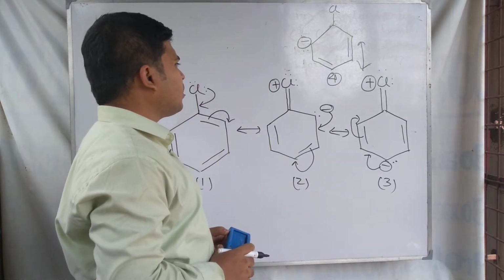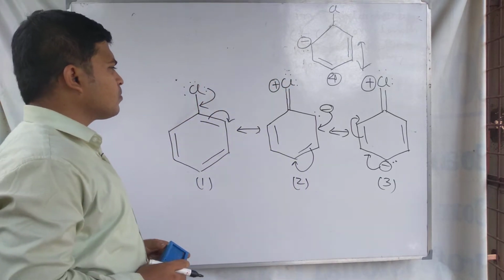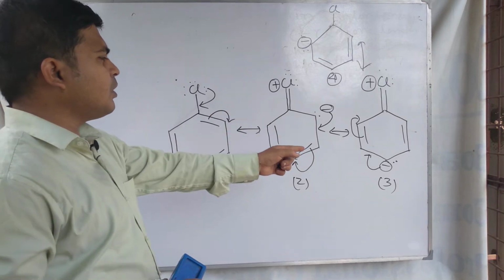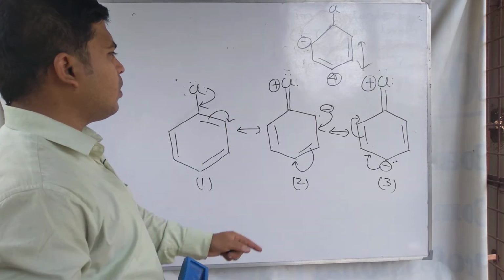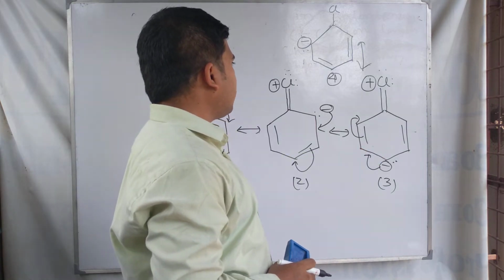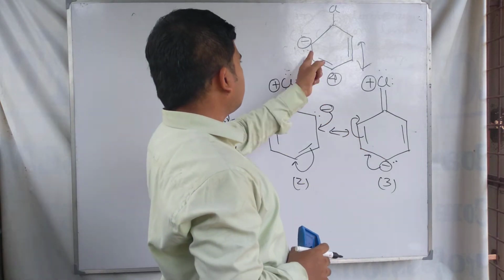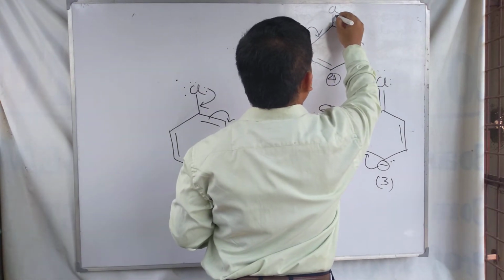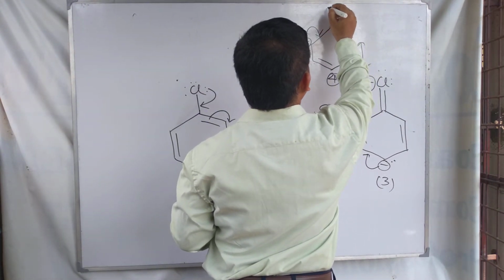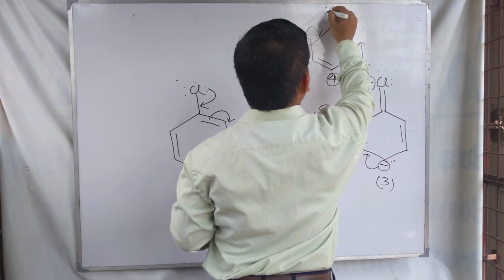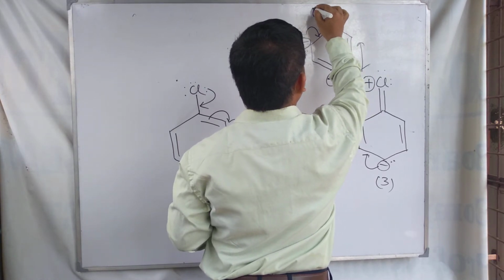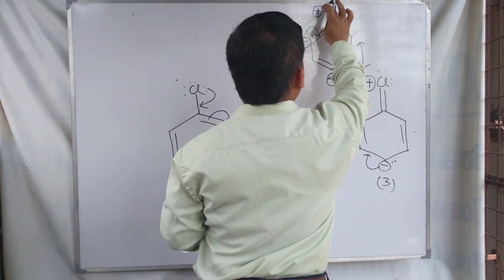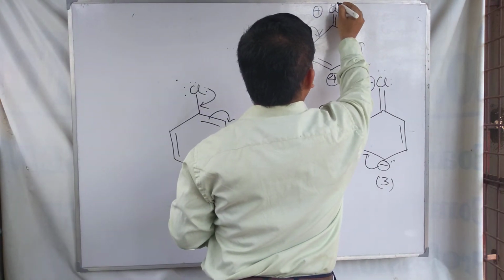In the first structure the first carbon is negative, in the second structure the third carbon is negative, and in the next structure this carbon is negative. The chlorine is plus, because it is losing the electron pair.